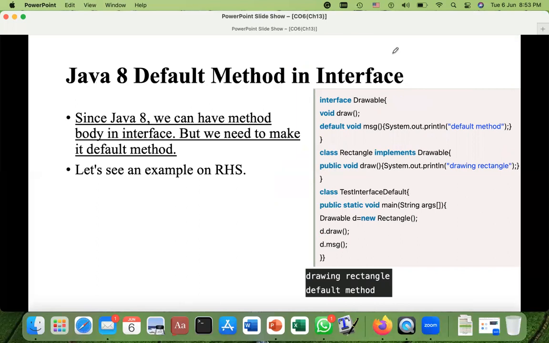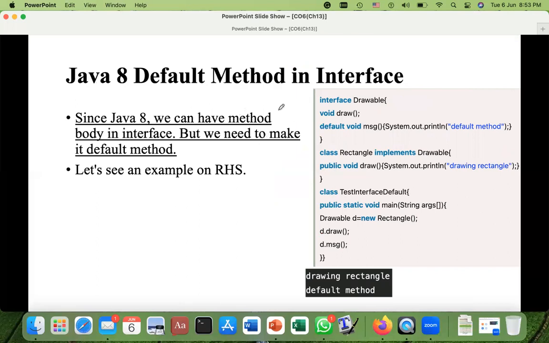Now we will see that we can introduce a method with a body in an interface. Before that, we said that if you introduce some method in the interface, that would be abstract.